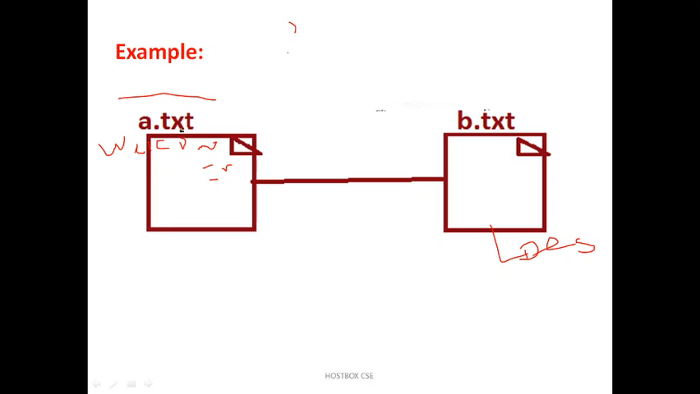Okay, for example, first step we can give a.txt, and after selecting the file we can go and select the b.txt, because this is the file where we are going to copy the information from a.txt. It will be copied to the new file called b.txt. So we need some system calls.